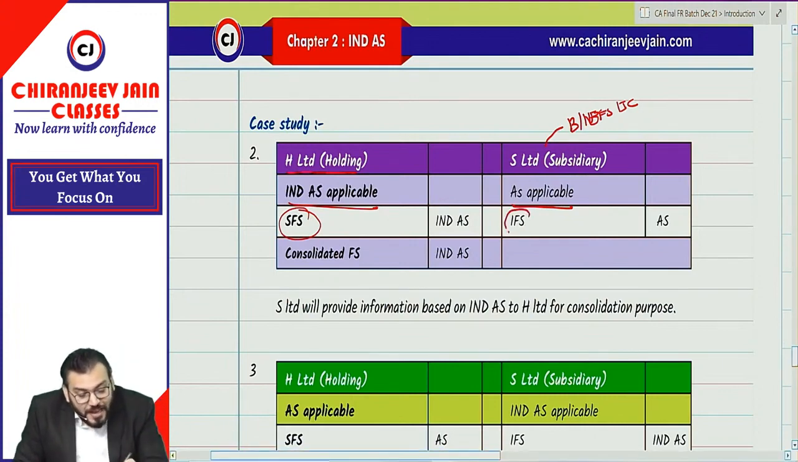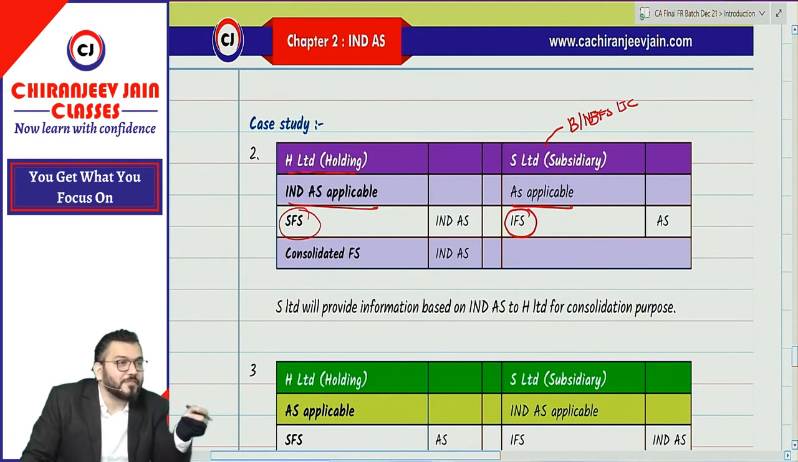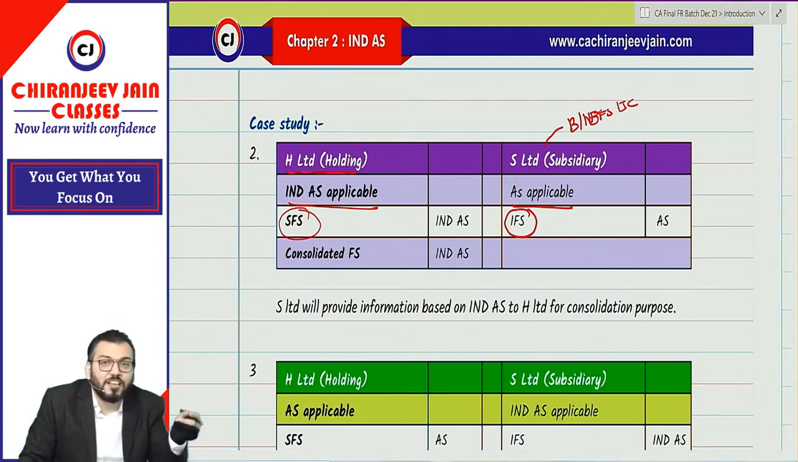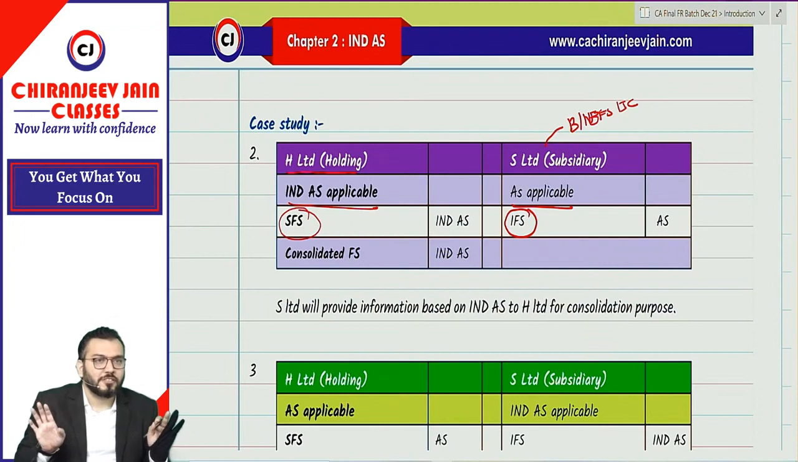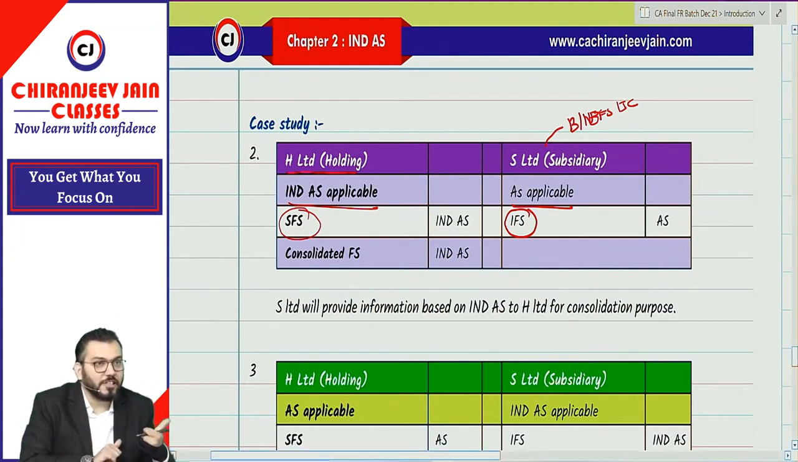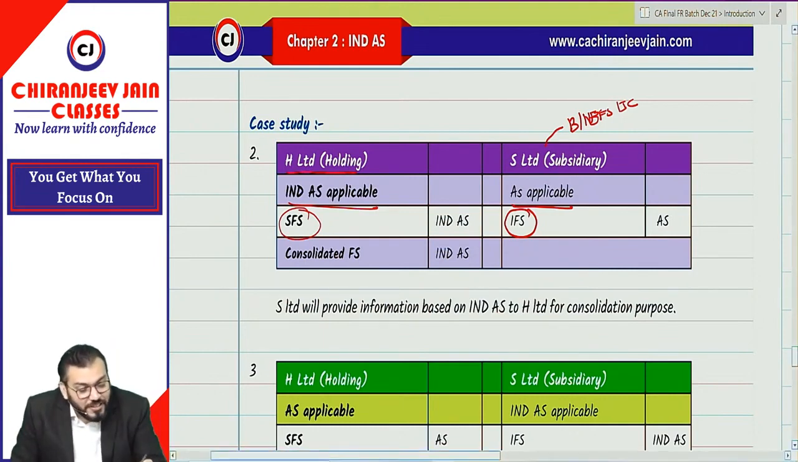They are preparing IFS. Understood why I have written IFS? Because it is not a parent company. Whenever I mention IFS, it means individual financial statement. Individual financial statement is a financial statement of any company which is not a parent company. I hope you are understanding my emotions. Anyone who is not understanding emotion will get emotions in the exam hall. Understood? Yes, sir. So for IFS, AS is applicable.